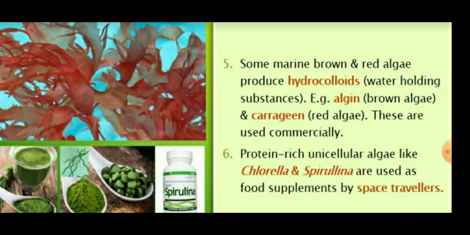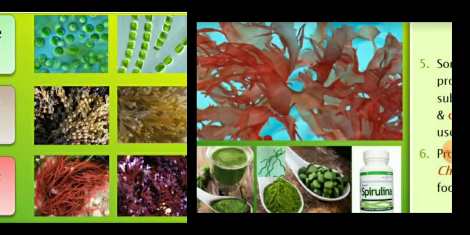Some marine brown and red algae produce hydrocolloids, meaning water-holding substances. Algin is present in the brown algae and carrageen is present in the red algae. These are also used as commercial products. The protein-rich unicellular algae like Chlorella and Spirulina are used as food supplements by space travelers.